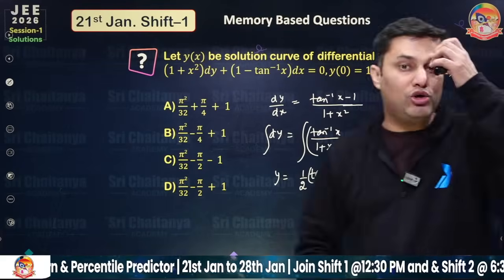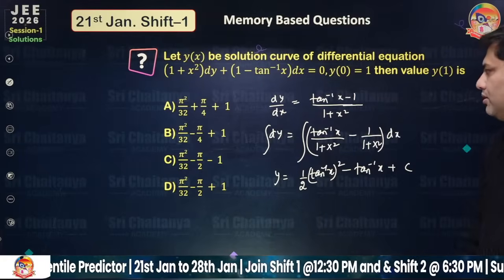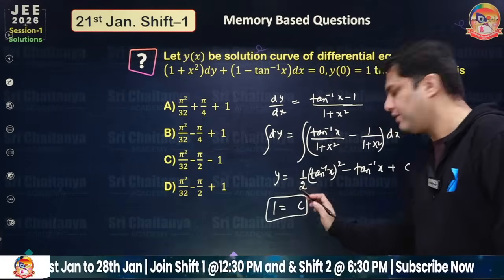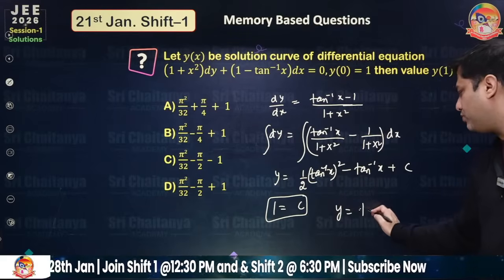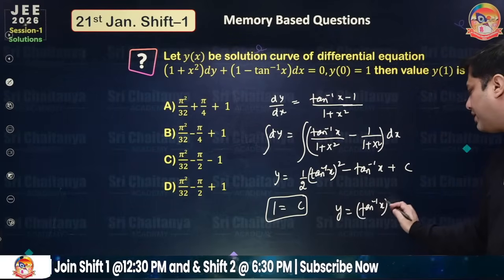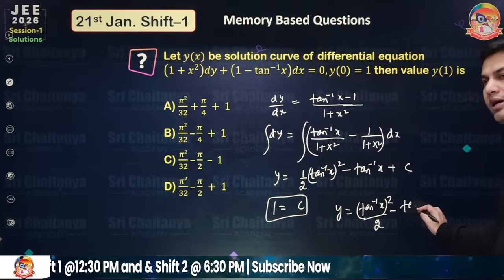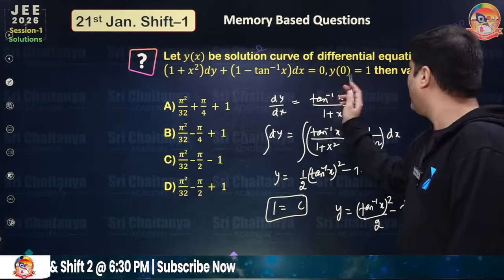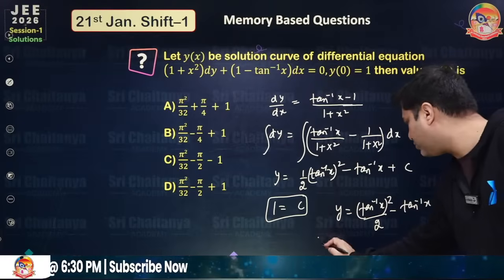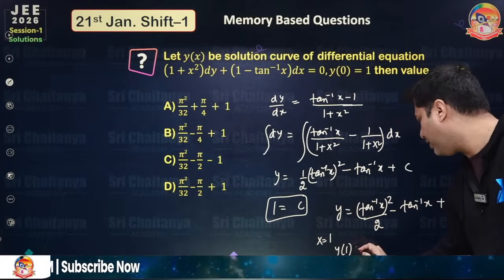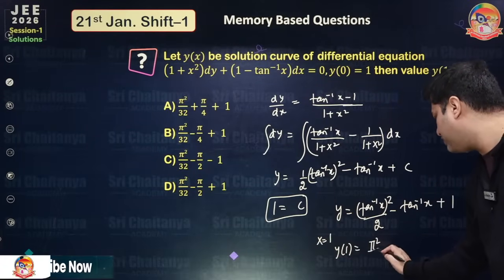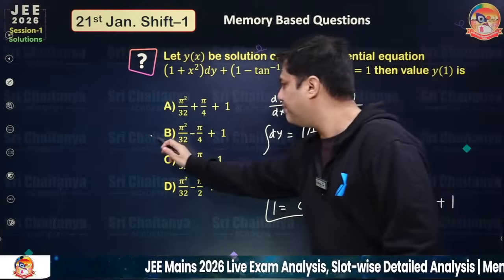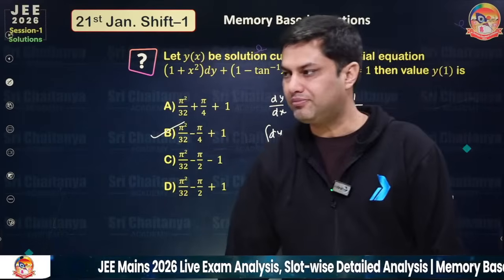So let's find out the value of the constant. If you put x equal to 0, y is equal to 1. So c is coming out to be 1. Finally the answer is y equals (tan inverse x) whole square by 2 minus tan inverse x plus 1. You want to find y1. If you put x equals 1, you will get y1. So y1 will be pi square by 32 minus pi by 4 plus 1. So option B is the right answer.